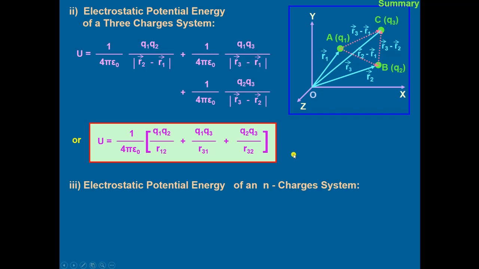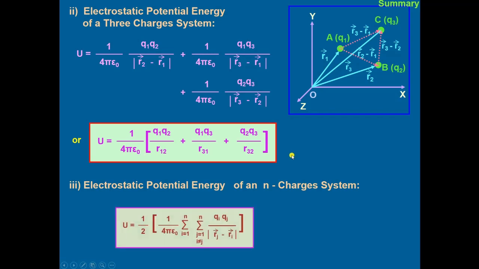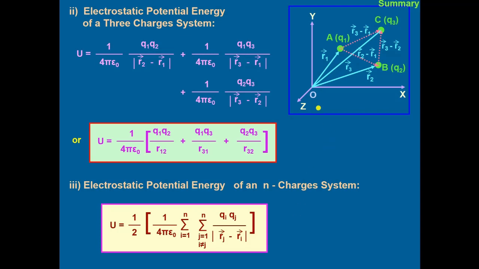Then we generalized the electrostatic potential energy of an n-charge system, which is given by 1 upon 2 multiplied by 1 upon 4 pi epsilon naught, summation i equal to 1 to n, summation j equal to 1 to n, where i is not equal to j, of qi qj divided by the magnitude of rj vector minus ri vector. This factor 1 upon 2 has been put since in this equation each pair has been counted twice.